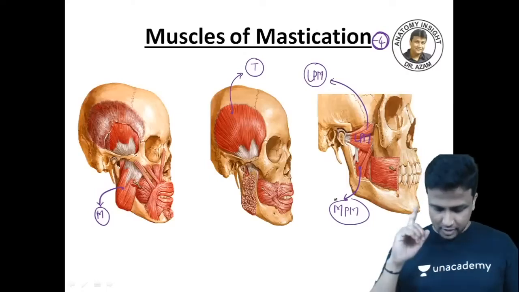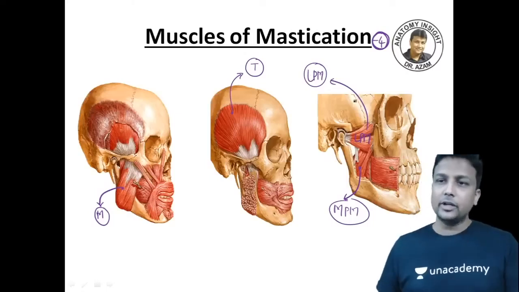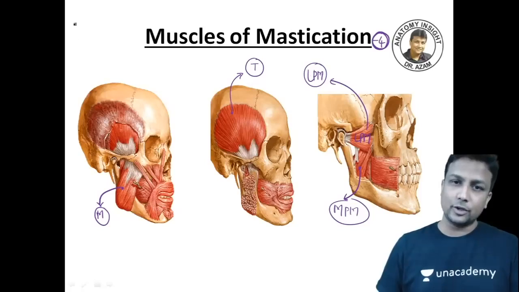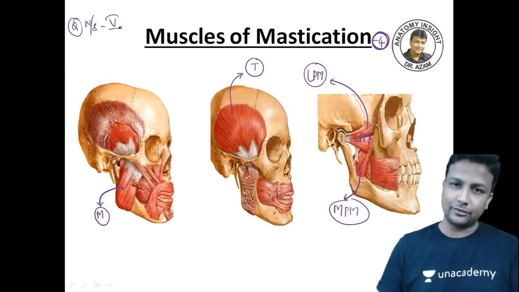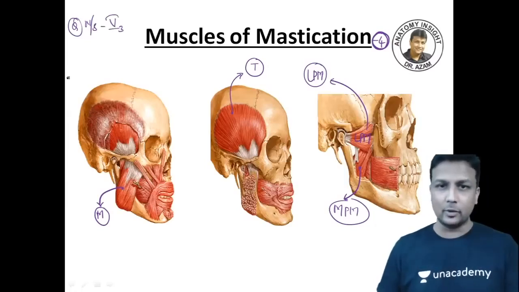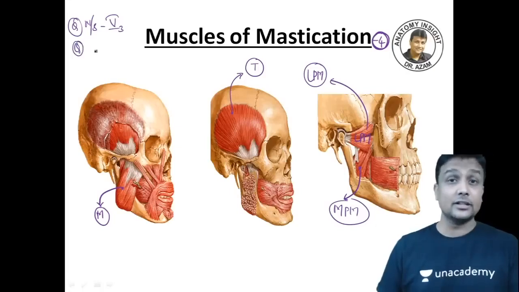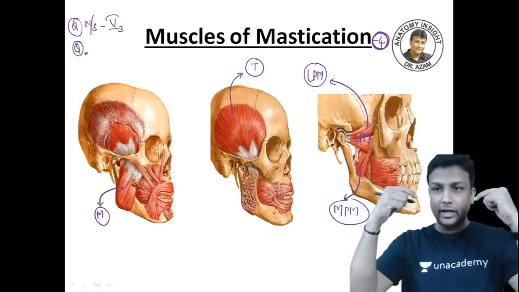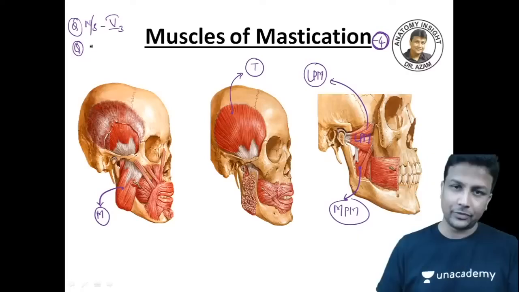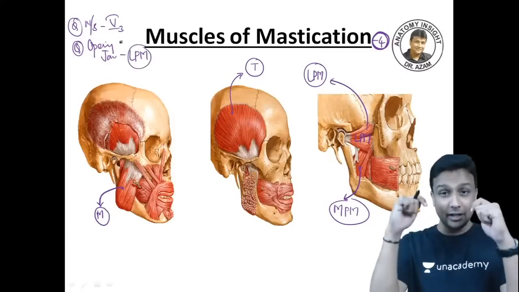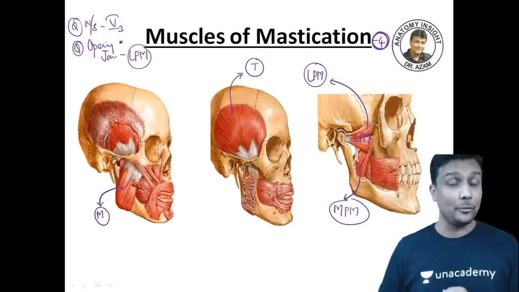Now, what are the important points to remember here? Point number 1, question number 1, guys: what is the nerve supply to the muscles of mastication? That will be your 5-3, the mandibular nerve. Question number 2: which muscle is the only muscle helping in depression of mandible, opening the jaw? The only muscle helping in opening the jaw is the lateral pterygoid muscle, guys.